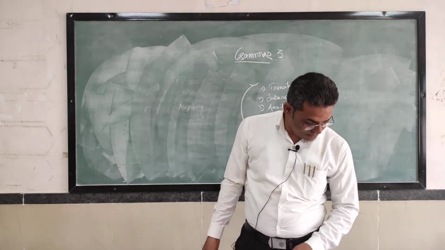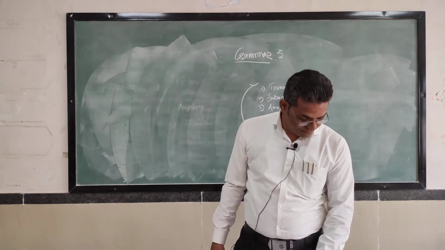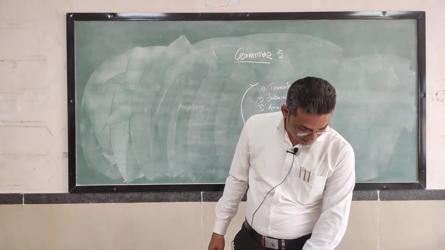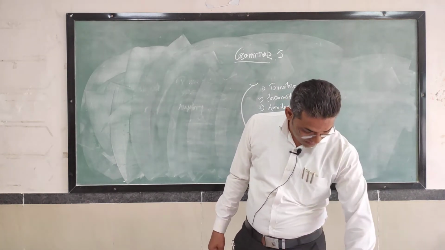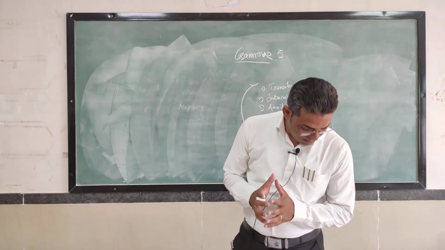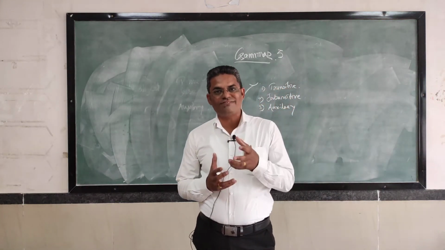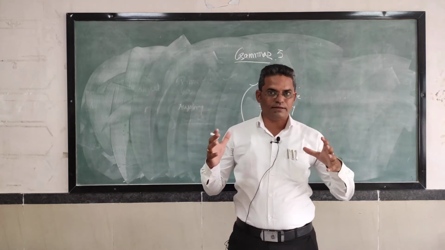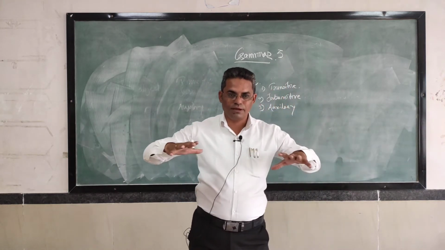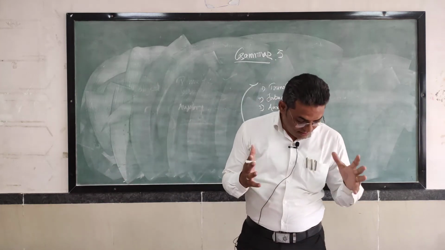And auxiliary verbs are the verbs which help the main verb. They help to form the verb. They tell the condition of the action or the mood of the action. That is, the mood of the verb is shown by the auxiliary verbs.